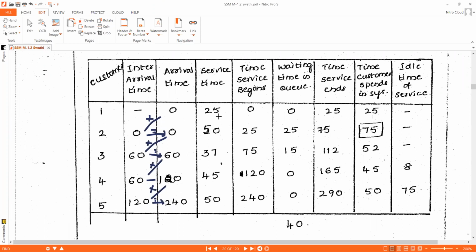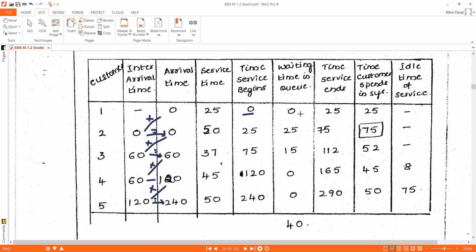It is a single channel queuing system, and the customer arrived to the single channel queuing system at clock time 0. Whenever he arrives to the system, the server will be free and the server will execute the customer's job. Customer 1 arrived to the system at clock time 0, so his job will start executing at simulation clock time 0.